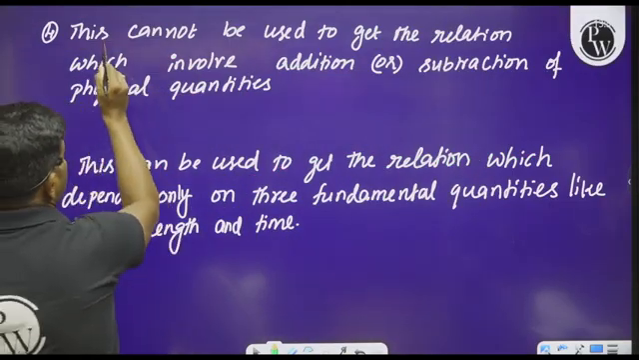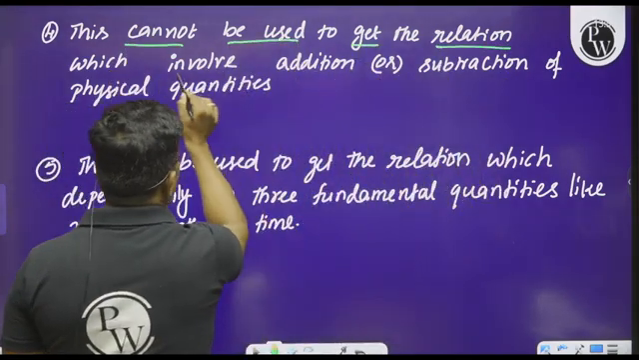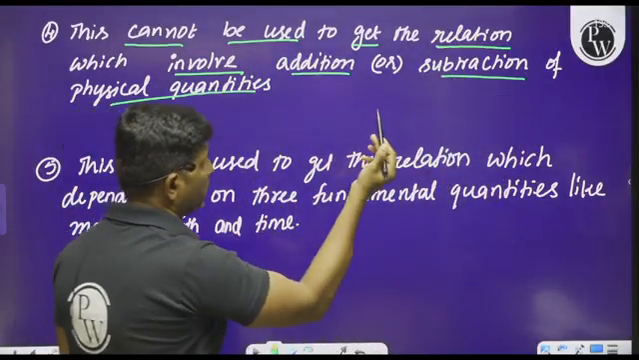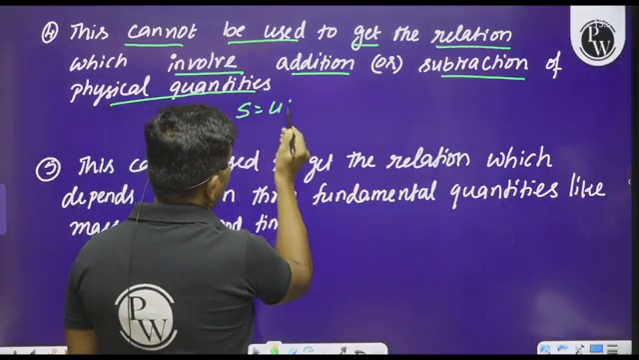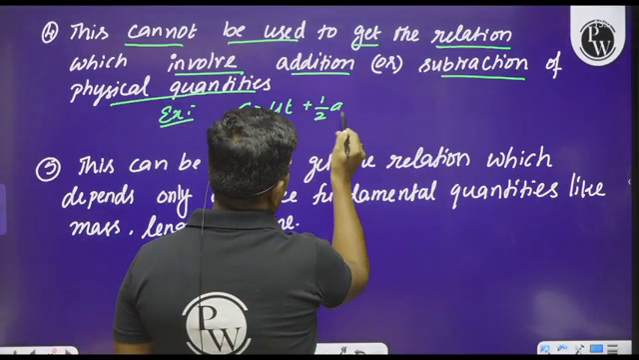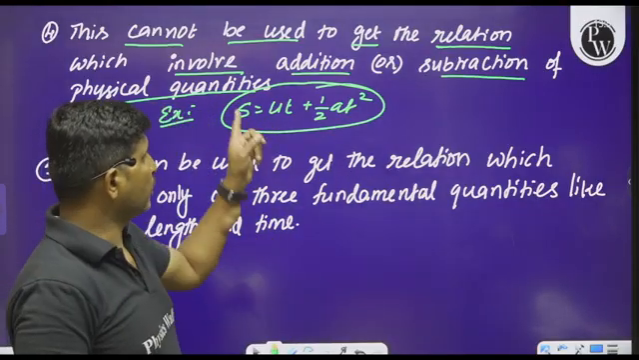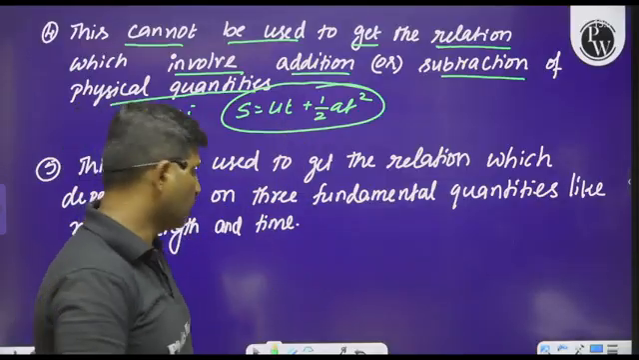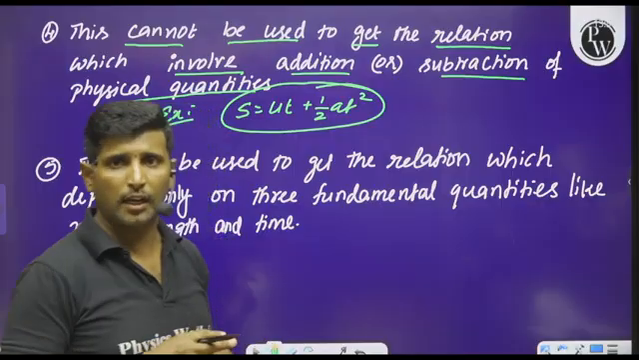Next, this cannot be used to get a relation which involves addition or subtraction of physical quantities. For example, S is equal to ut plus half at square. This is a physical equation which involves the addition of two terms, and such types of equations cannot be derived using dimensional analysis.